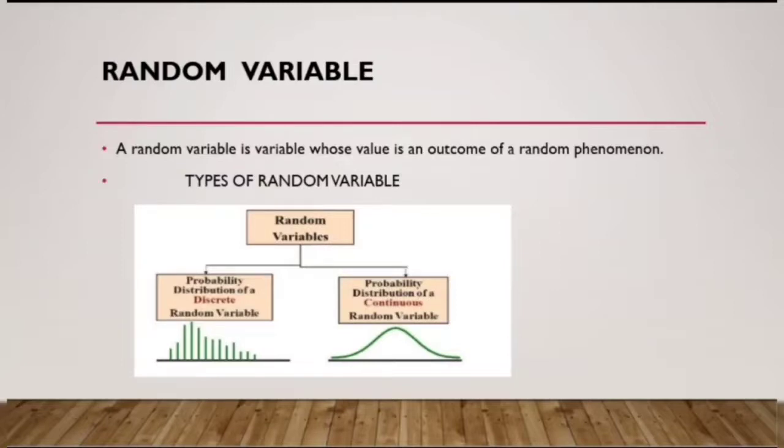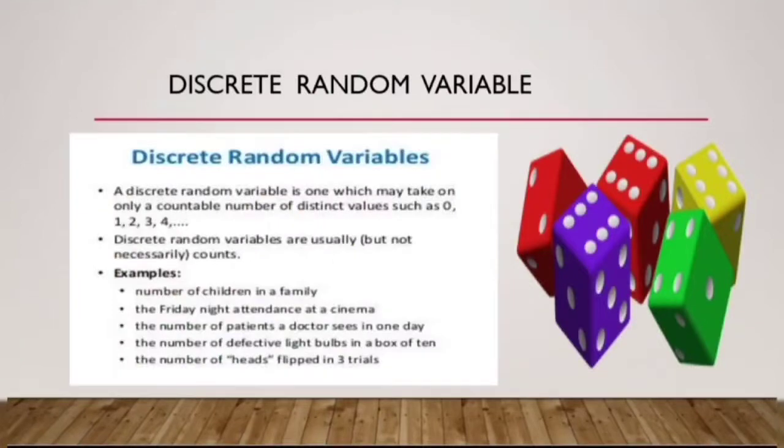There are two types of random variables. The first one is the discrete random variable and the second one is the continuous random variable. First, discrete random variables.